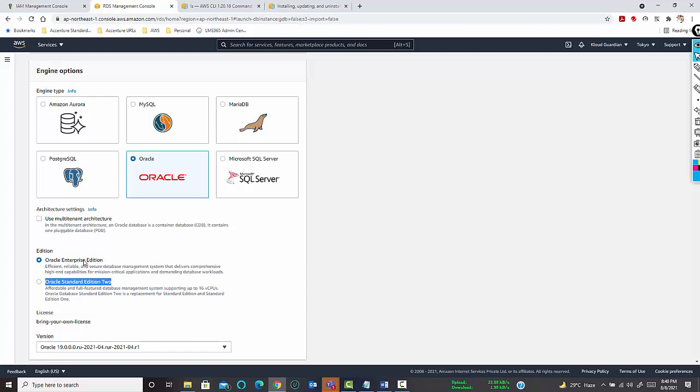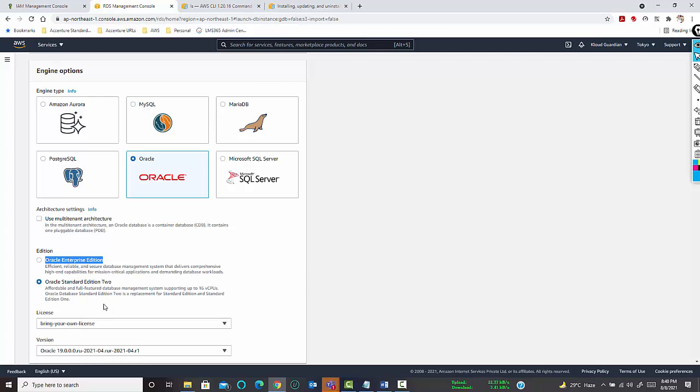In case of Oracle Enterprise Edition, you have to carry your own licenses. You can install the software on that particular EC2 server, and then you have to carry your own licenses. Whereas in case of Oracle Standard, you can use the license provided by AWS. But definitely the pricing will be higher, because AWS will not provide the license free of cost. They will be charging you for the license.